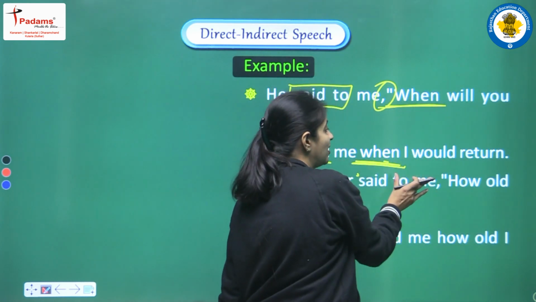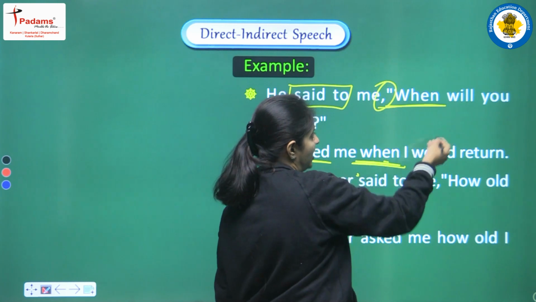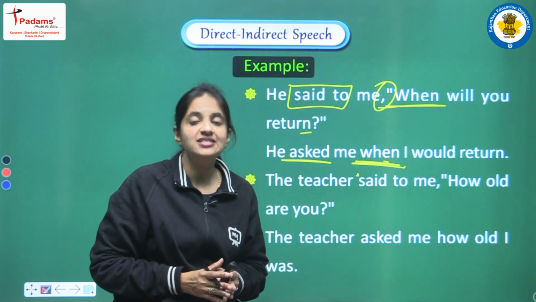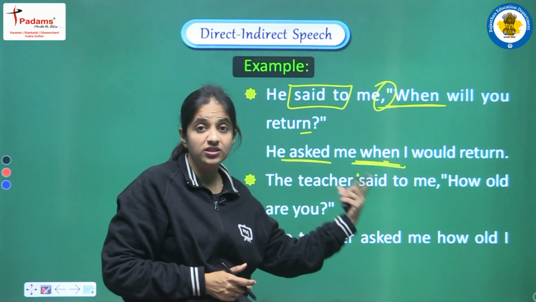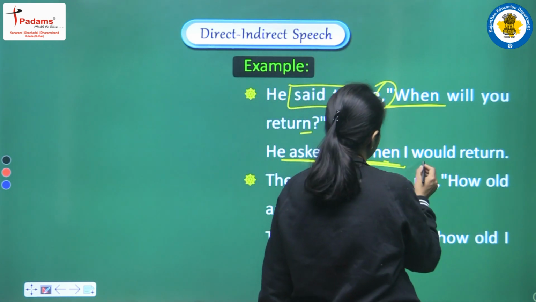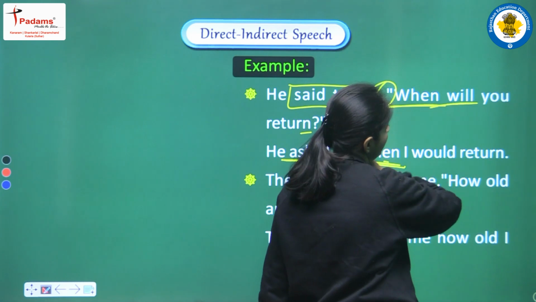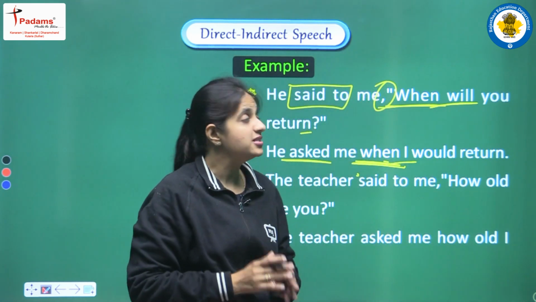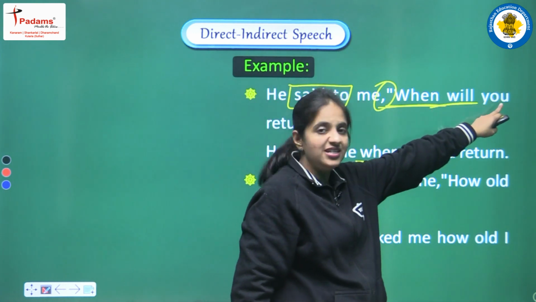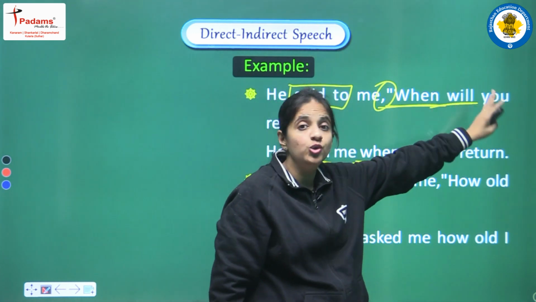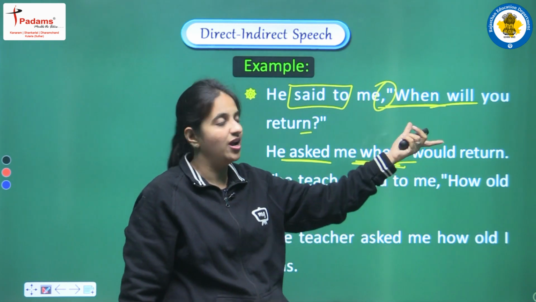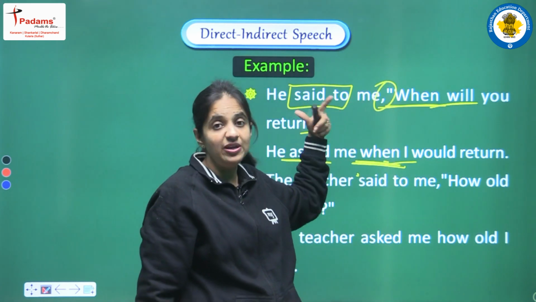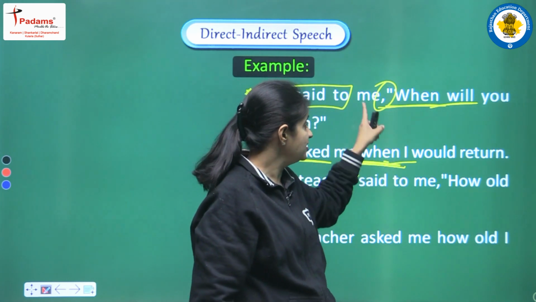But one more rule I am explaining here, that after "when" we have to write the structure of an assertive sentence, the structure of a positive sentence, and this is the reason that after the WH word, where here we are having a helping verb, now we have to add first of all the subject. So we have to do changes in the pronoun. We are having "you", that is a second person pronoun, and it will be changed according to the object. Object we are having "me". So for "me", what is the subjective case?